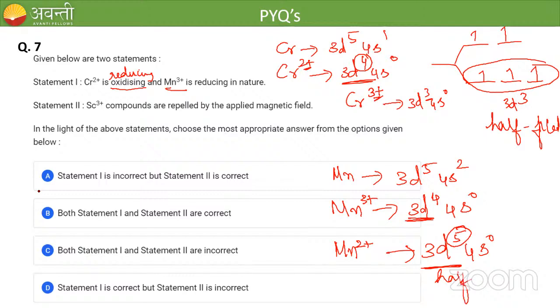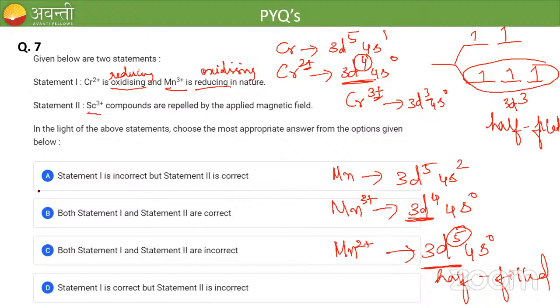So manganese 2+ is more stable compared to manganese 3+. So what will this manganese do? Manganese 3+ will be oxidizing in nature, whereas chromium 2+ is reducing in nature. So the other way around is given here. So statement 1 is incorrect. When you go for statement 2, scandium 3+ compounds are repelled.